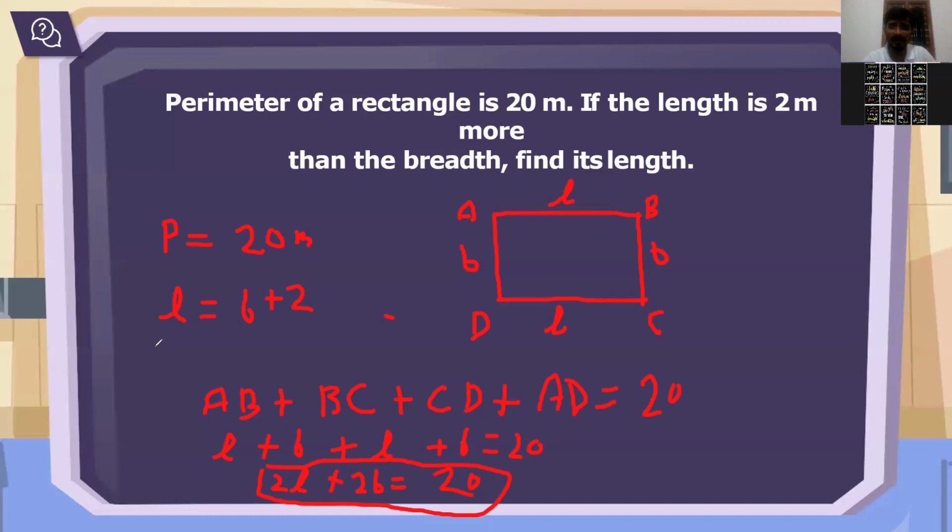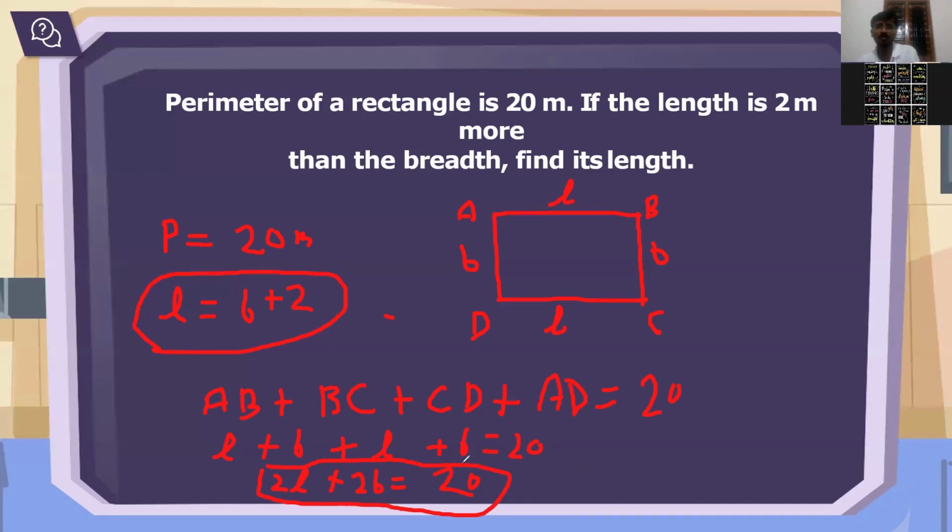Now you see, the length value is given. L equals how much? No, it's not 2. L equals B plus 2. Now the equation which you have written, 2L plus 2B. In place of L, you can write B plus 2.